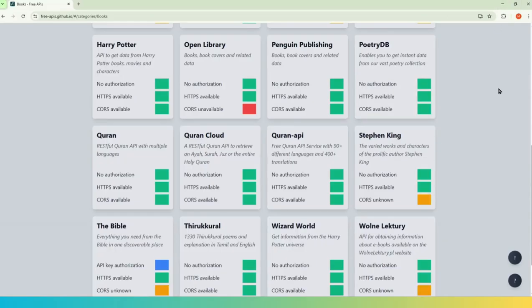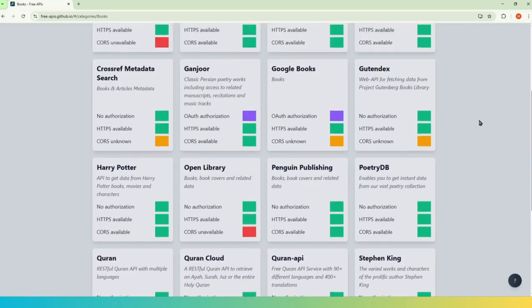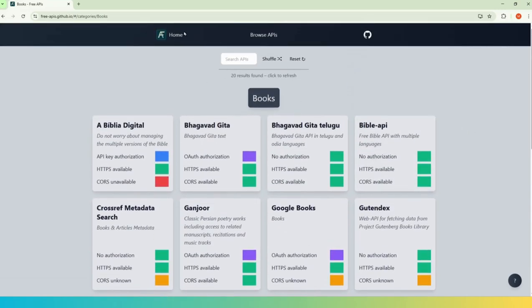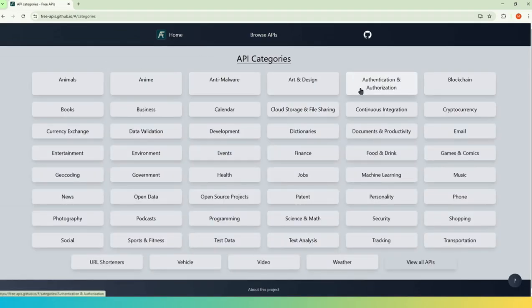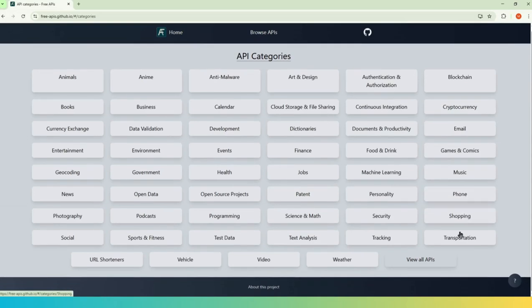There are some APIs which will be public, available to the public. Here is one website which gives a list of those free APIs. Go to the APIs. You can select explore by category and you can see a number of categories here, and all these APIs are part of these categories.